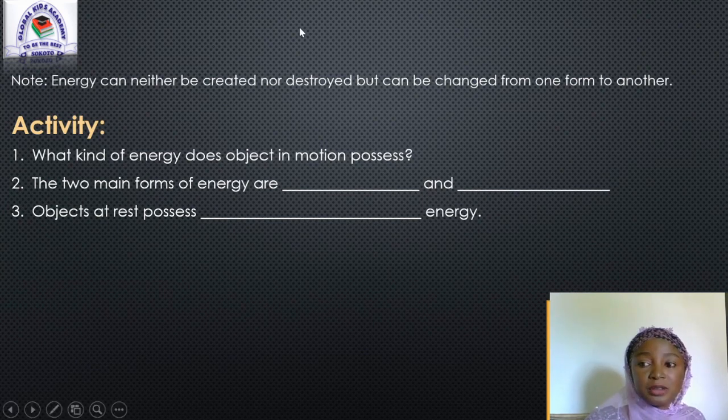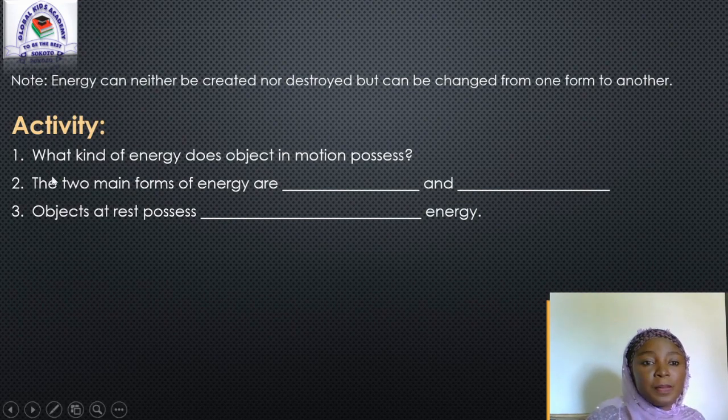Now we went further to state the forms of energy, which are mechanical energy, heat energy, solar energy, chemical energy, electrical energy, and sound energy. Thank you. That will be the end of today's lesson, but before we go, here are the activities you are to do and submit via WhatsApp page.